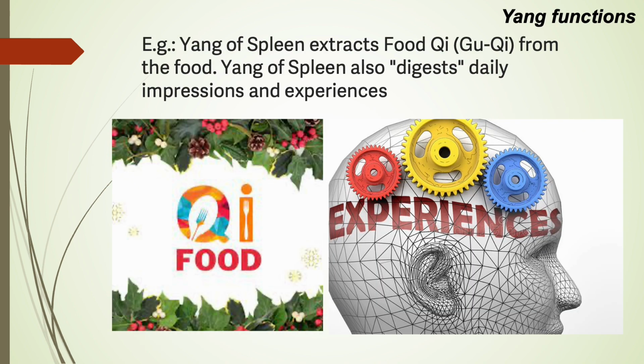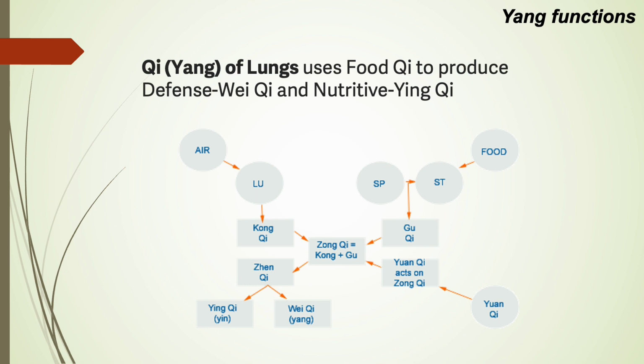For example, yang of the spleen extracts food qi or gu qi from the food. Yang of the spleen also digests daily impressions and experiences. Qi or yang of the lungs uses food qi to produce defensive or wei qi and nutritive or yin qi.